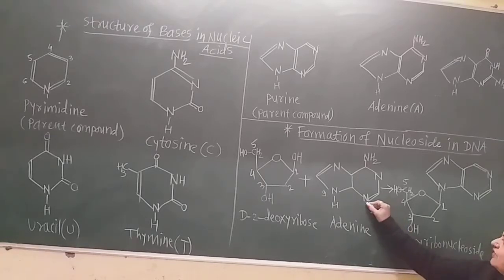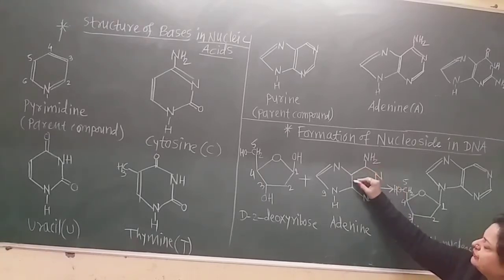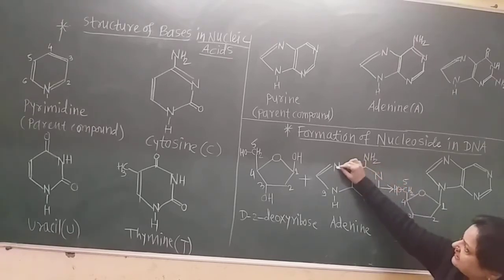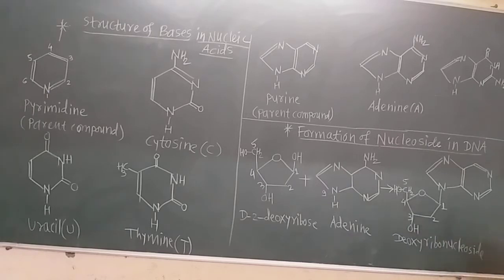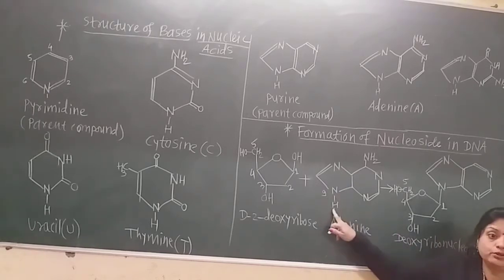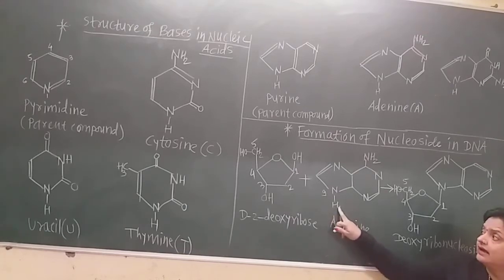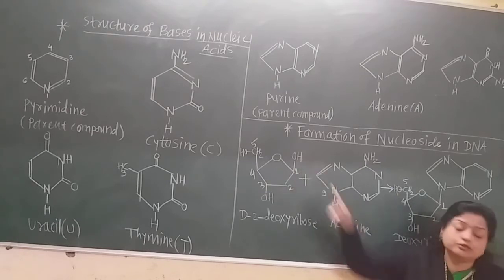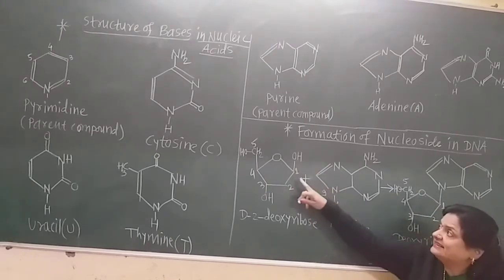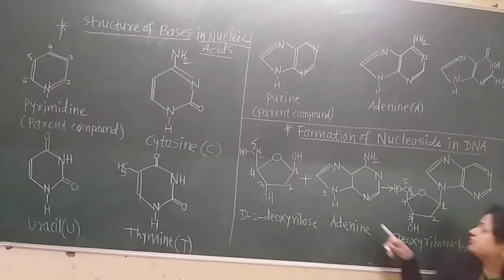Now 1, 2, 3, 4, 5, 6, 7, 8 and 9. And the 9th nitrogen has a hydrogen on it. This hydrogen and this OH group form a water molecule and are eliminated, and this carbon is directly attached to this nitrogen.